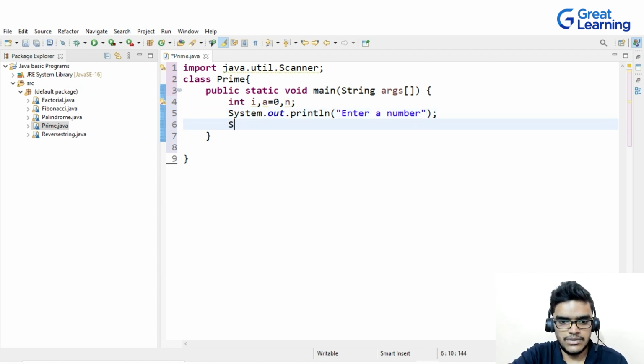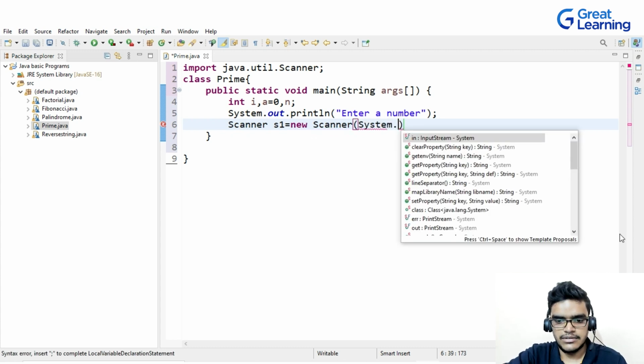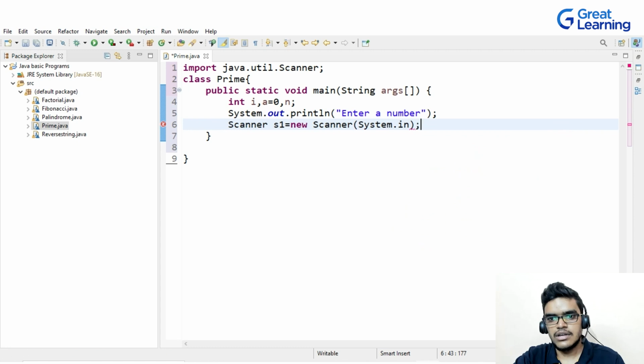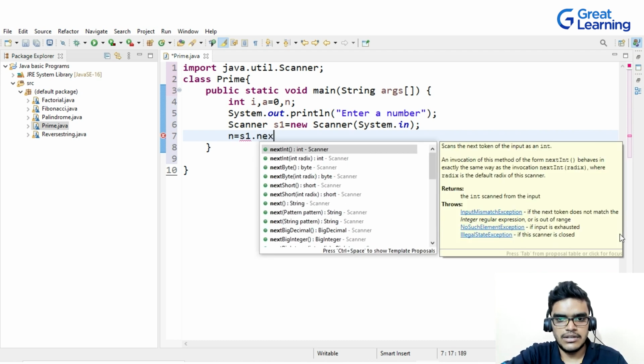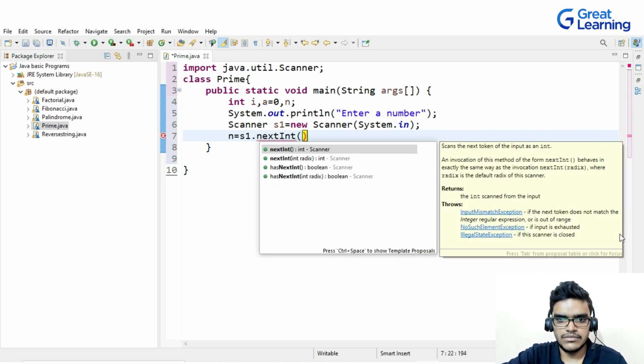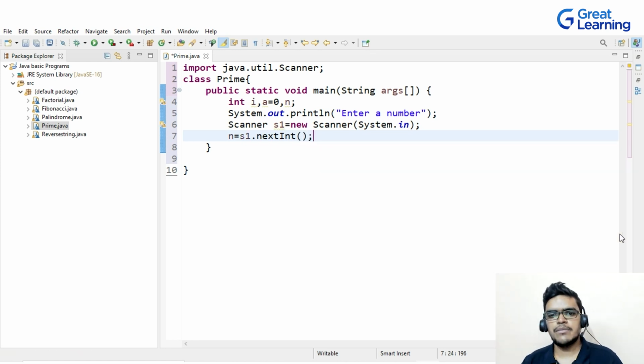Then I will write Scanner s1 is equal to new Scanner(System.in), and then I will write n, and as I told you, I want to take the user input, right? So I will write here n is equal to s1.nextInt(), right?